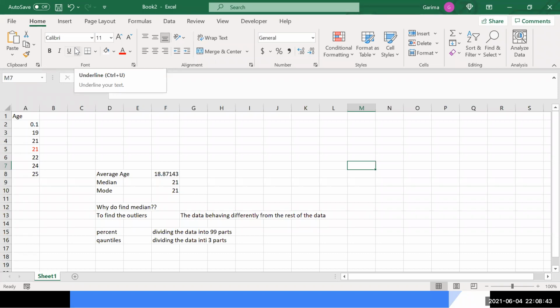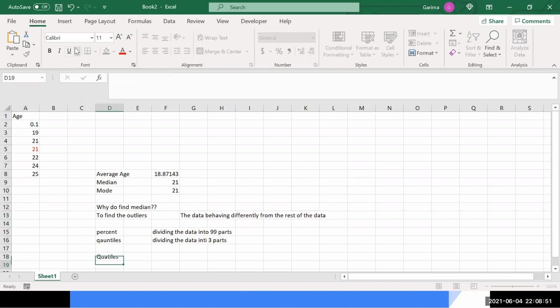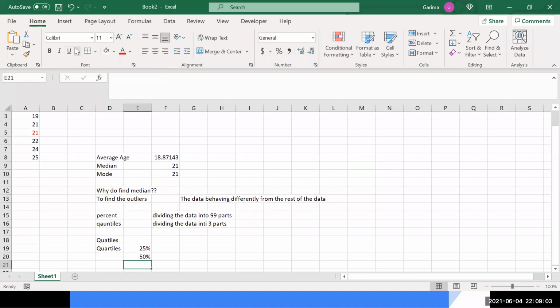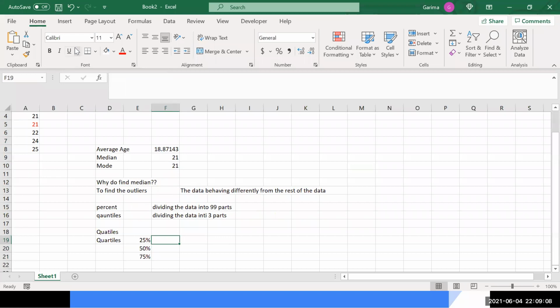Most often you will not be finding the percentiles, you will mostly be finding the quantiles, or I will call them quartiles. Quartiles are the 25% value, the 50% value, and the 75% value. Now these are called quartiles. This is called the first quartile. This is the second quartile. And this is the third quartile.